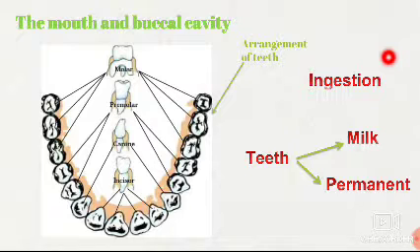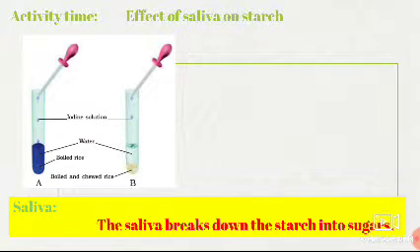having saliva also. So what is the use of saliva? We can see through a small activity. Here you are taking 2 test tubes. In test tube A we are taking boiled rice, and in test tube B we are taking boiled and chewed rice. Chewed means you put some boiled rice in your mouth and chew for 3 to 5 minutes, and then that rice is put in test tube B. So test tube A contains boiled rice and B contains chewed rice.